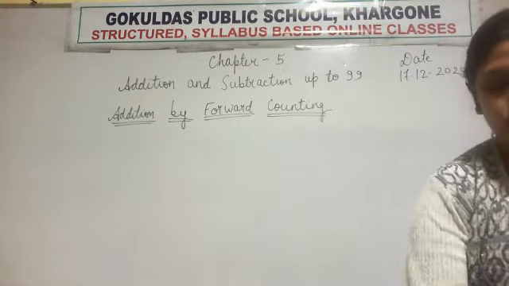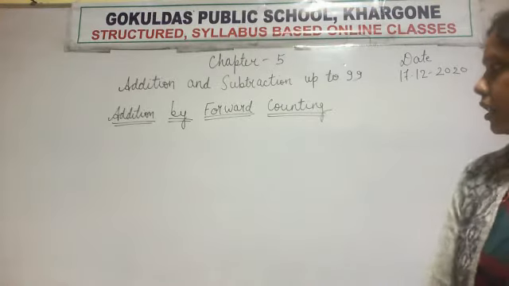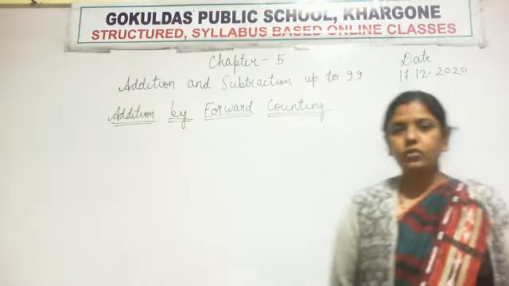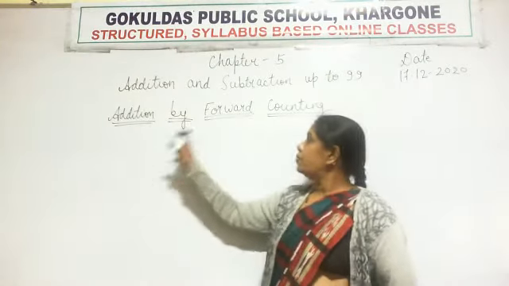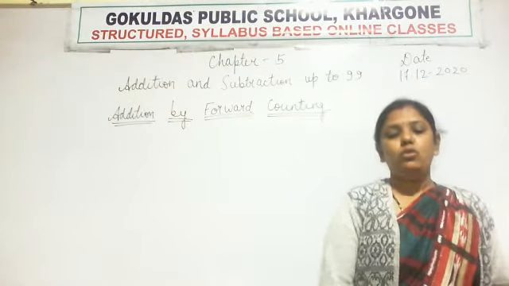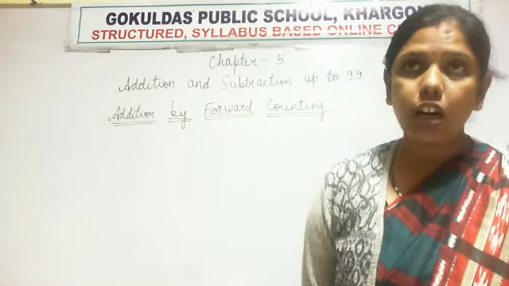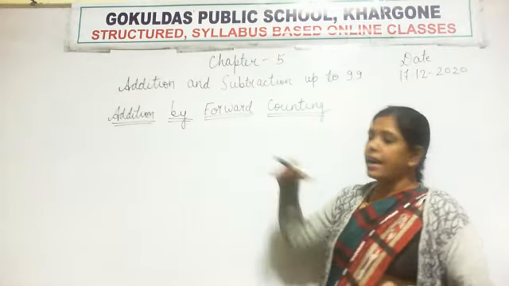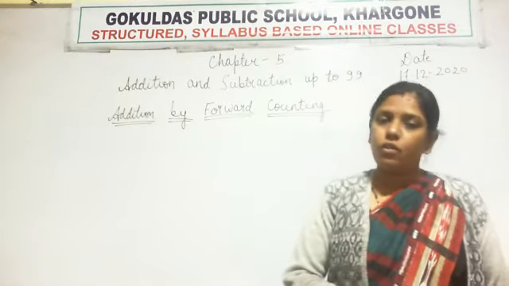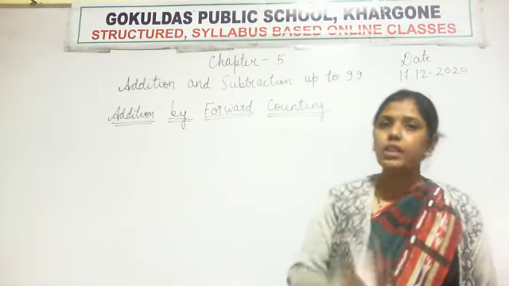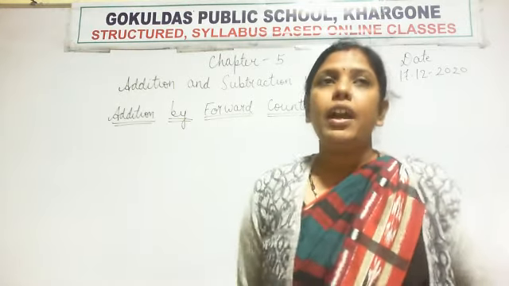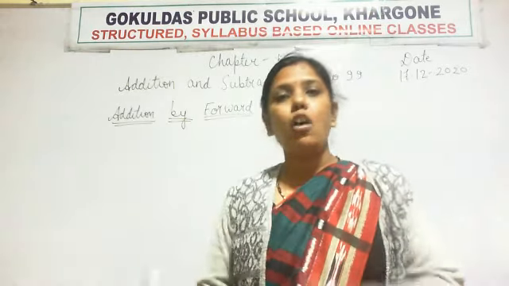Now see, what is the first question? All of you have written. Write fast. Addition by forward counting. So how do we add by forward counting? When we are adding, we always count forward. I explained you before also. And in subtraction, we count backward.